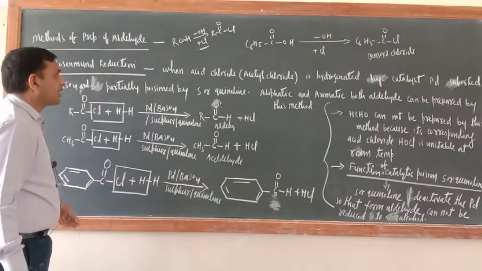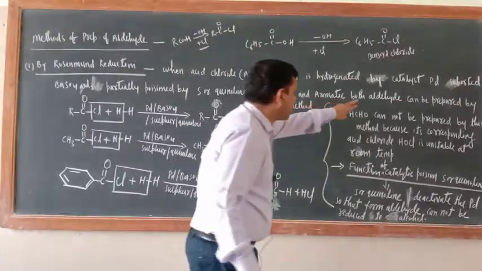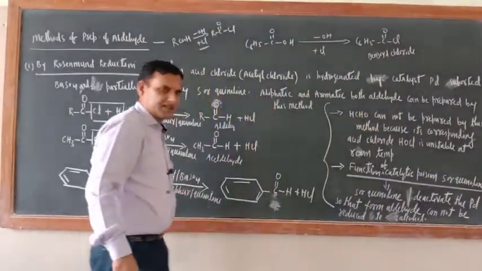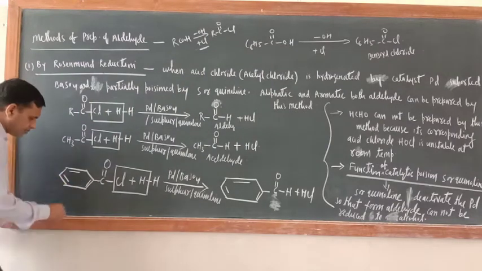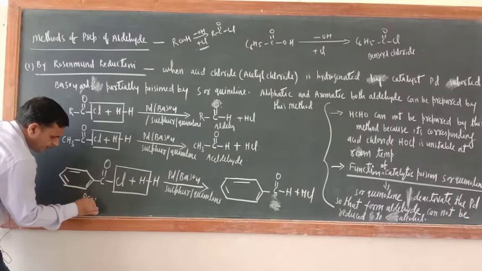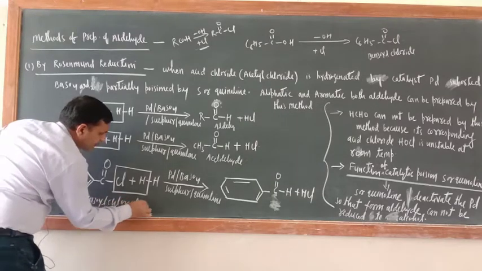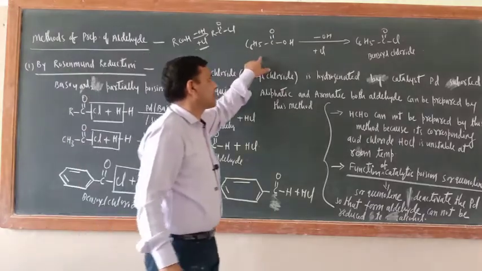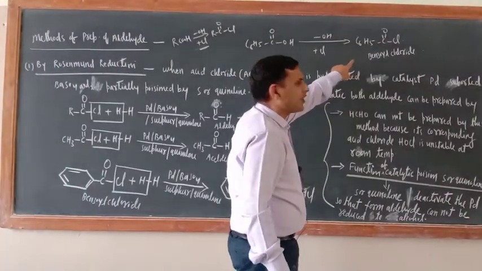Now you can take this also. Here I wrote aliphatic and aromatic both aldehydes can be prepared by this method. So what is the name of this one? This is benzoyl chloride. How will you get benzoyl chloride? This is benzoic acid. Replace its OH by Cl, then you will get the benzoyl chloride.